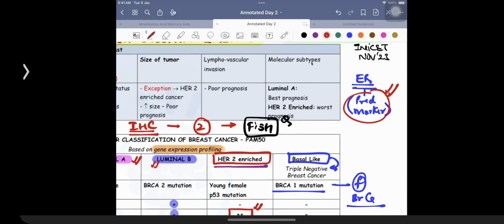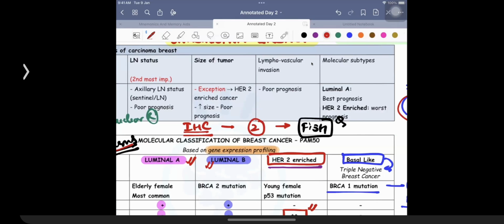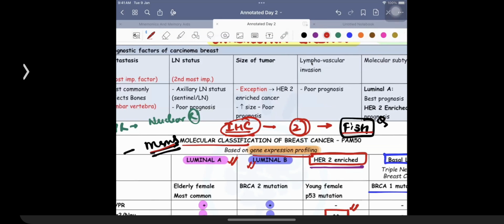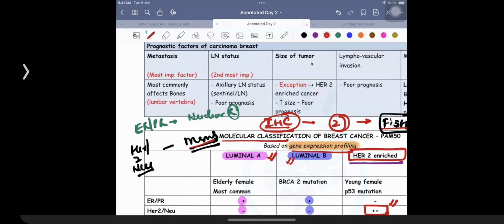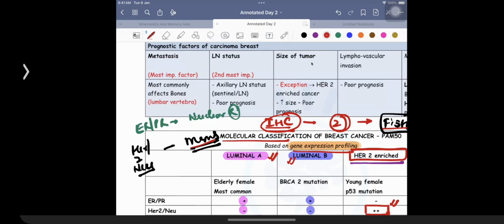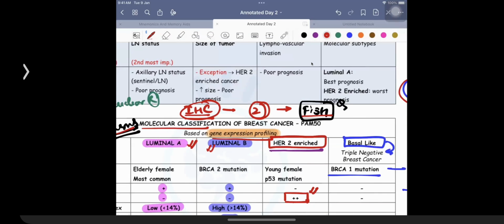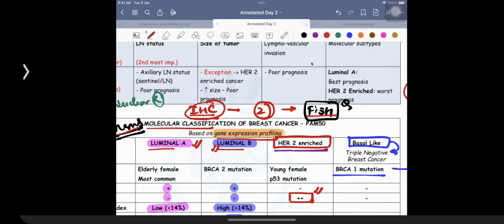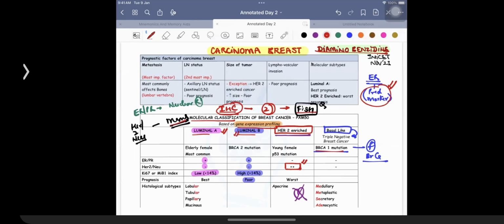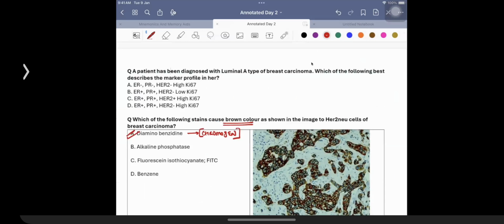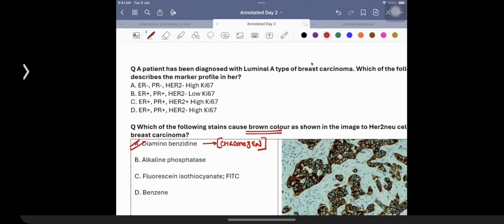Lapete taught it to you, right? So the questions that came in your exam were on gene expression profiling first. The question was asked on the classification, molecular classification. A question was asked on IHC scoring, and then what is to be done in FISH. A question was asked in the exam with regards to ERB-B2, that is HER2 neu, and ERB-B1, that is lung cancer. Then the question asked in the exam was about diaminobenzidine. Then a question was asked about luminal A and luminal B. Then TNBC, basal-like. Then a question on the anti-cancer drugs which are going to be given to the patients. And then the next question asked in the exam was with regards to the role of ER, which is an example of a predictive marker.